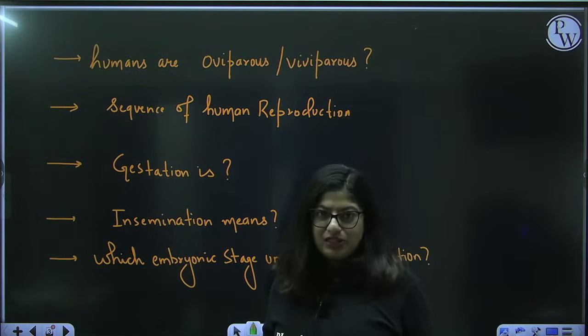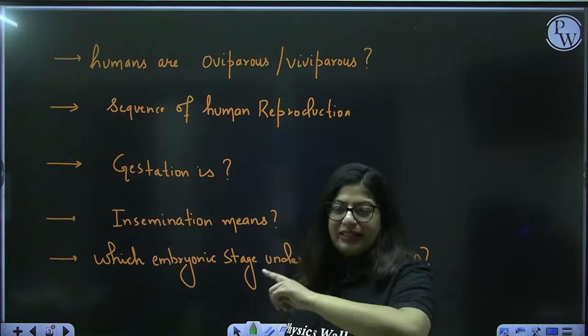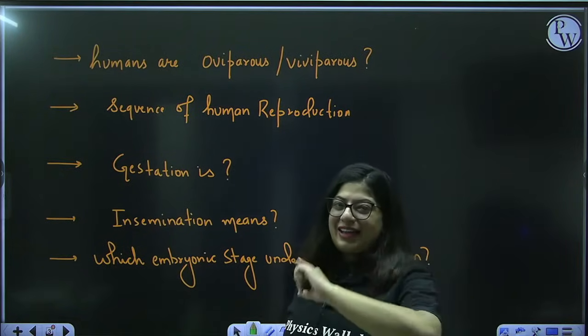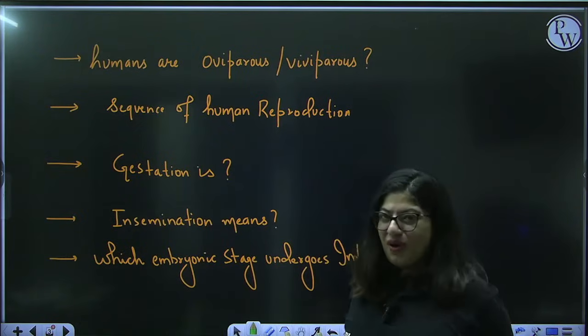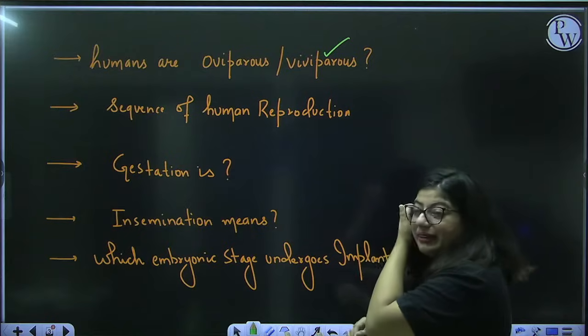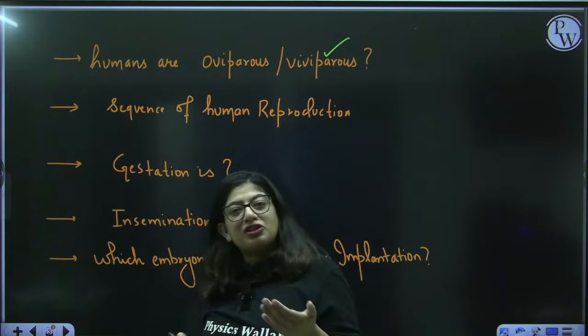Very simple questions. Okay, now pause the video, write the answer, and after you have written all your answers, come back and see what's right and what's wrong. Okay. Humans, as you all know, are viviparous. That means we humans give birth to young ones.